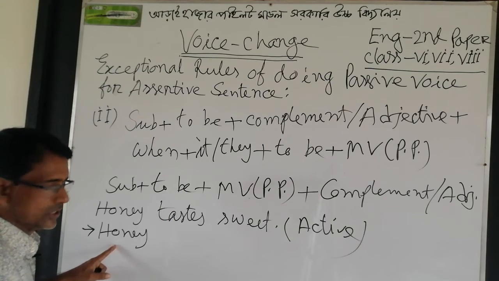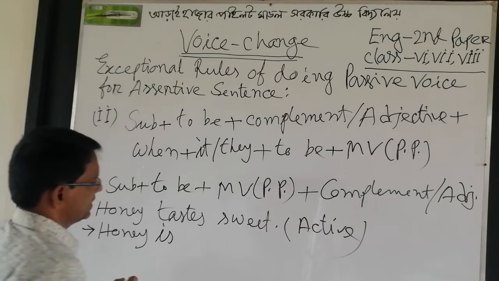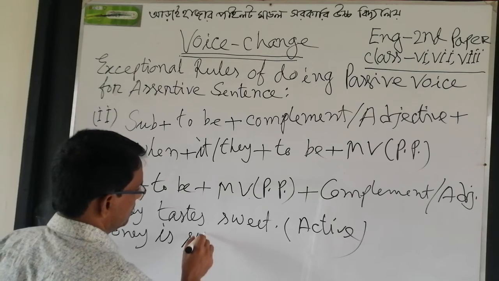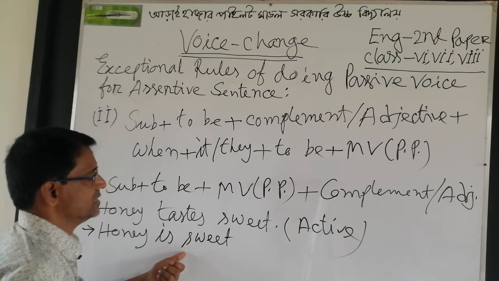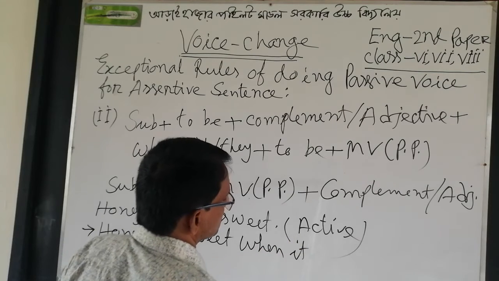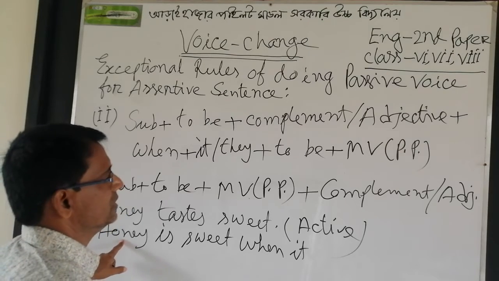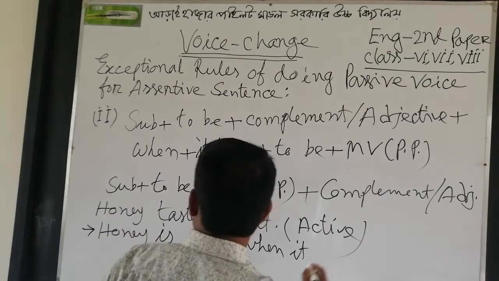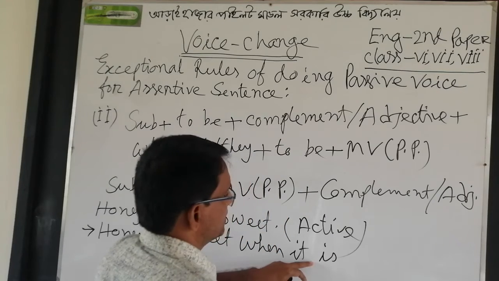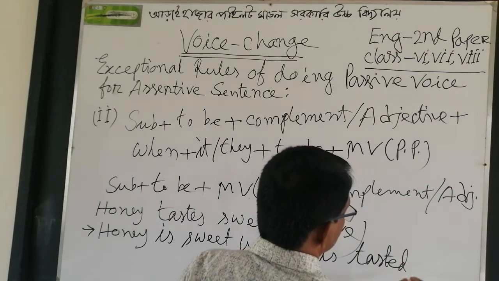Honey is third person singular number. Of course, is will be used here as verb to be. Honey is sweet. Complement. Honey is sweet when it is used, because honey is third person singular number. Then again the same to be verb, is. It is tasted. The past participle form of taste, tasted.